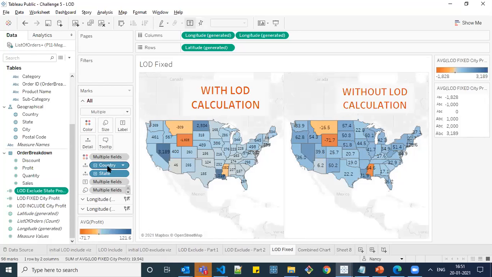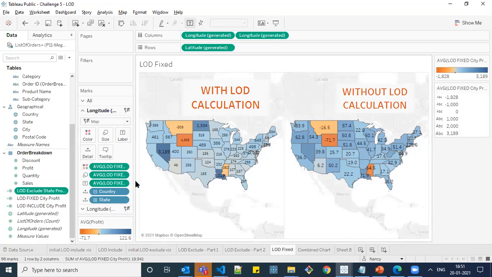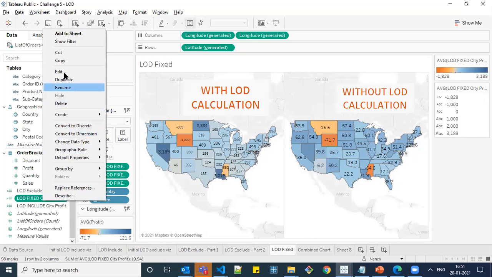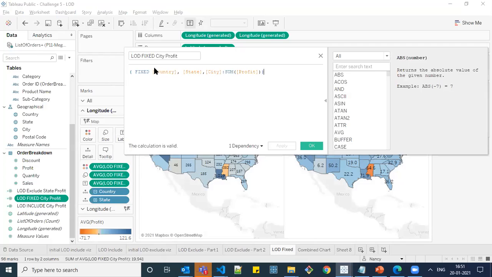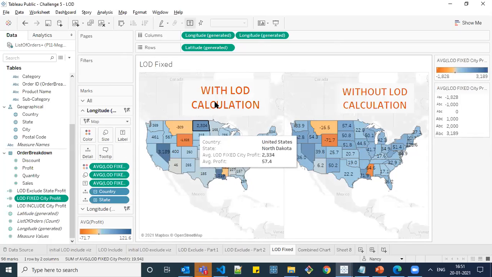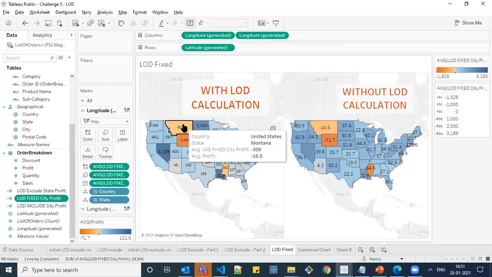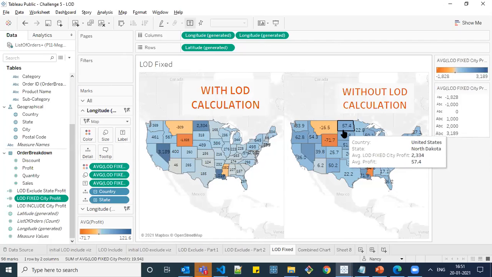LOD fixed is nothing but we have country, state, and not the city level. But in the fixed formula, what you have written is we need to give country, state, and city. We have given all these three fields. So it should calculate the profit based on the country, state, and city level, and not on the country and state level. Similarly, this is with LOD calculation fixed, and this is without LOD calculation.